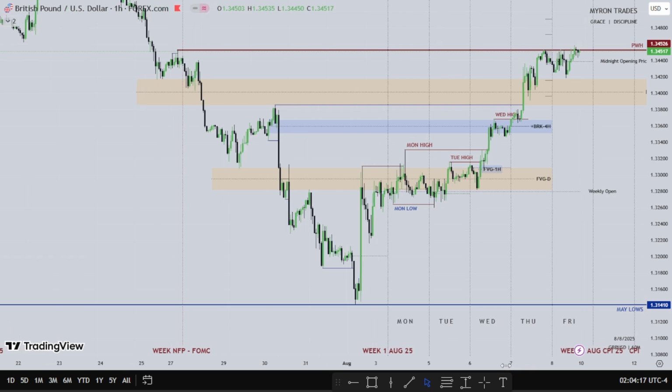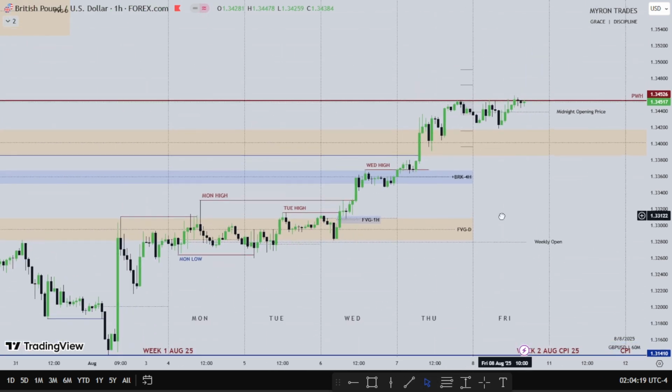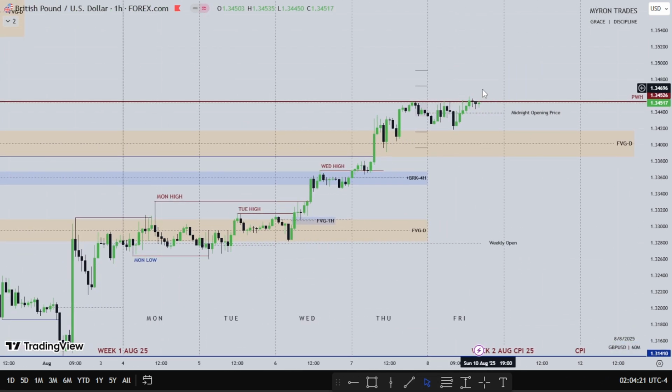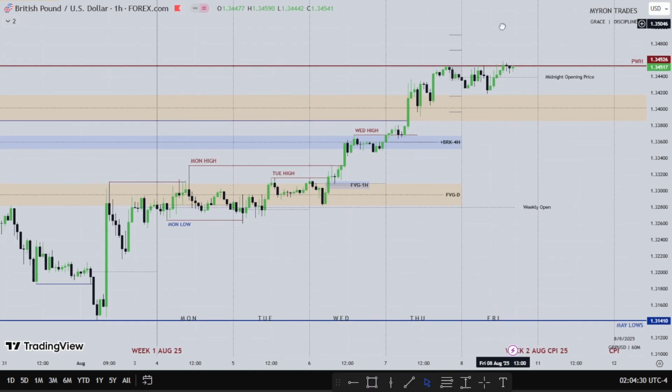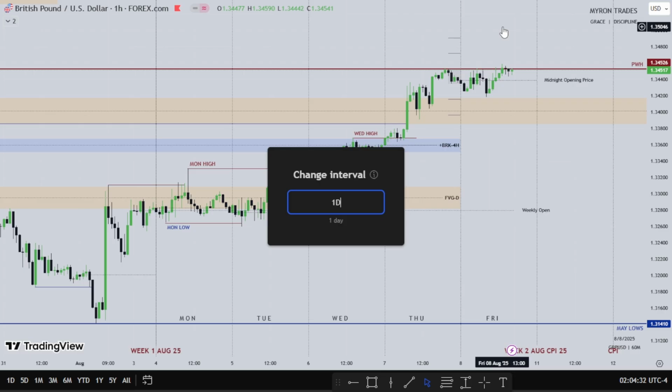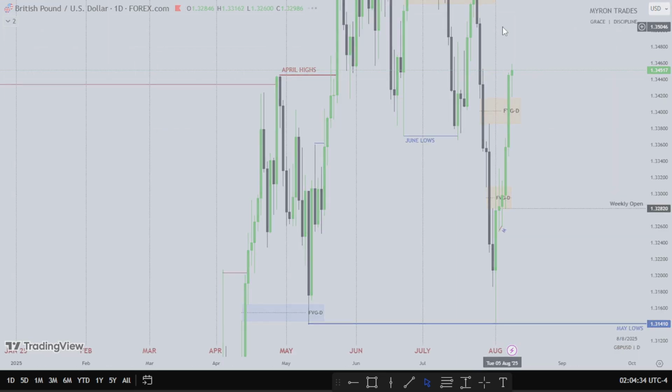So if the dollar wants to go higher, I want to see pound go lower. If the dollar wants to go lower, I want to see the pound go higher. So that's about that for pound. Let's head back into the daily time frame and see what euro.